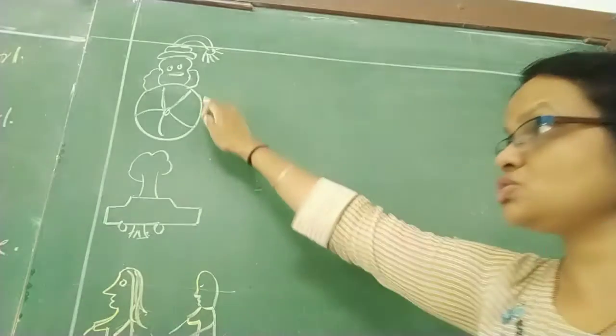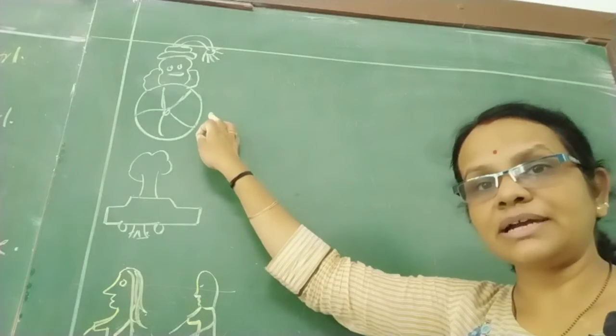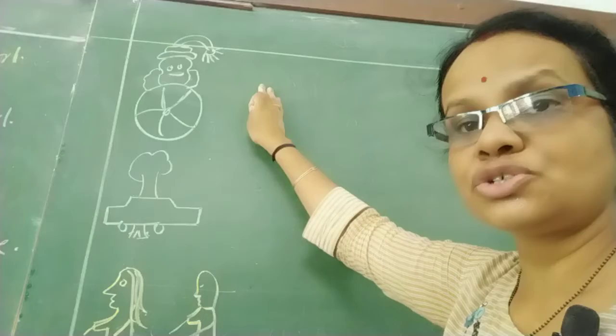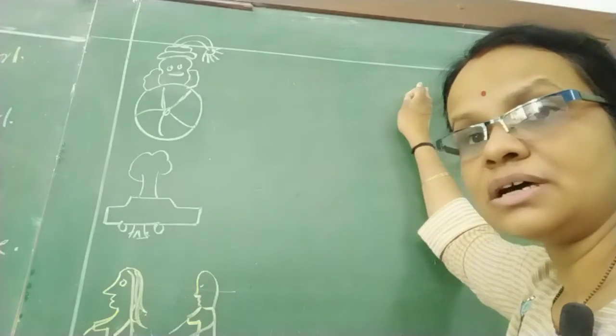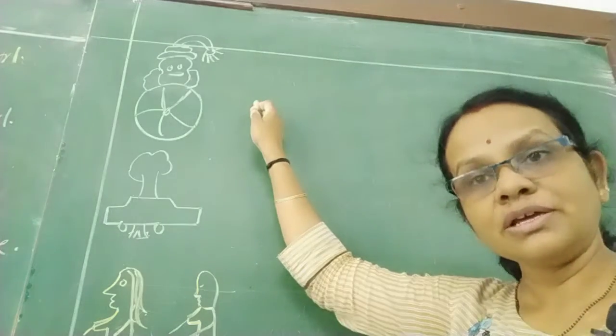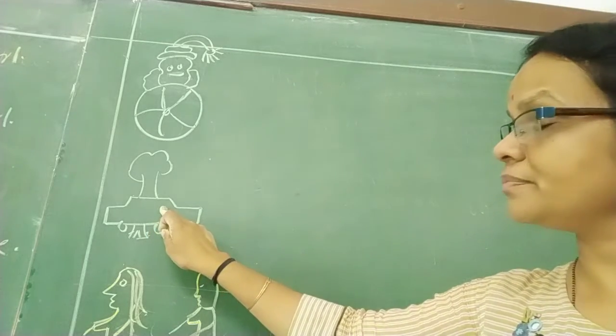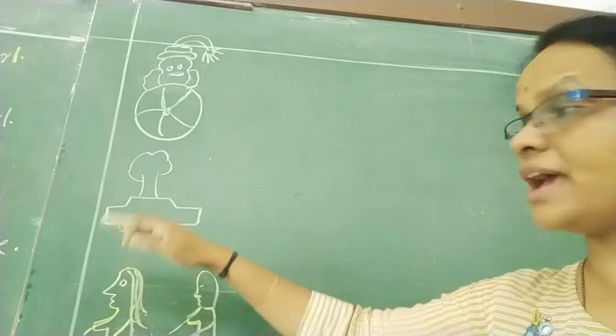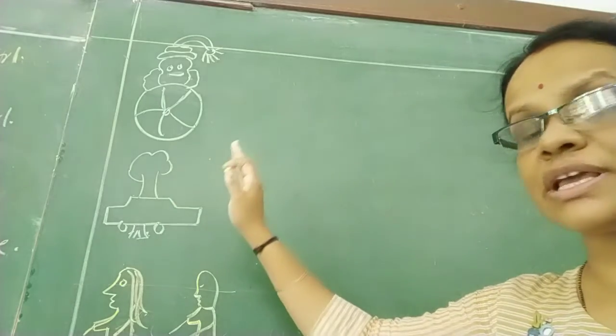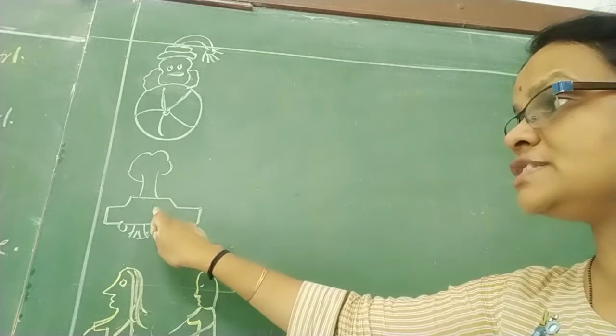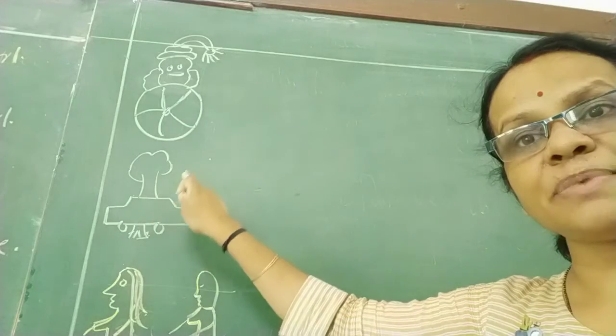Now you can see the joker is here. Where is the joker? Behind the ball. So what will we write? The joker is behind the ball. Ball के पीछे कौन है? Joker है. Now here you can see the car is in front. कार आगे है और tree उसके पीछे है. So what can you write? The tree is behind my car. मेरे कार के पीछे क्या है? Tree है, right?